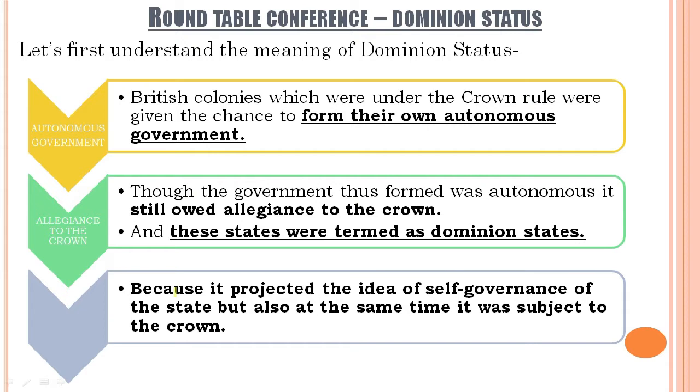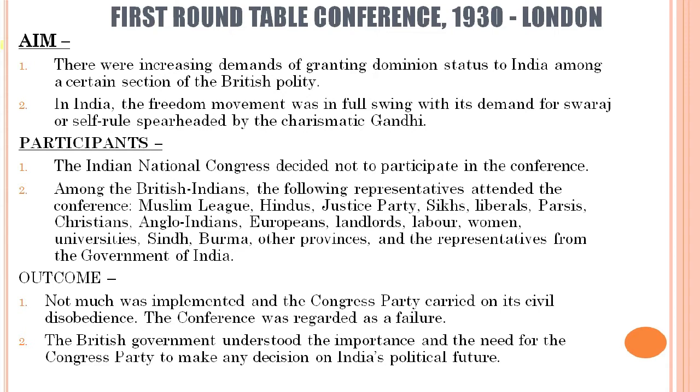Let us see this through a crux. It projected the idea of self-governance. It projected which idea? The idea of self-governance, and this is what we mean: government by the people of India, of the state, but also at the same time it was subject to the crown. As I have repeatedly discussed, the only point of difference was that we were about to form our own government by our own people, but we were still to remain under the crown, we were still to remain a part of Britain.